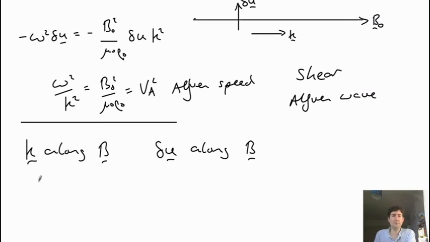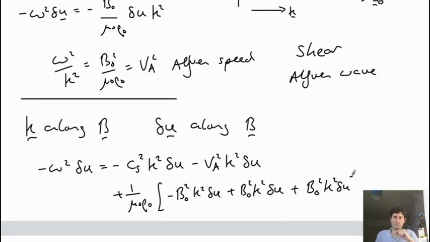And so the whole equation just reduces to... So I just replaced all the dot products with scalars because they're all in the same direction, and you can see that this will all cancel out. So these two terms are the same; they cancel, and then this term is also just the same; it cancels with this one. So here we have B naught squared over mu naught rho naught, cancels with this V Alfvén squared. You have K squared U naught. So these four terms all cancel out.